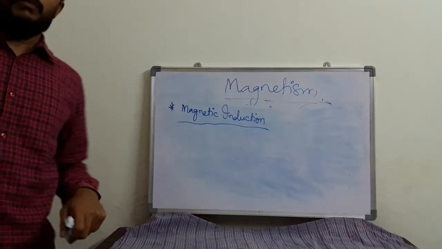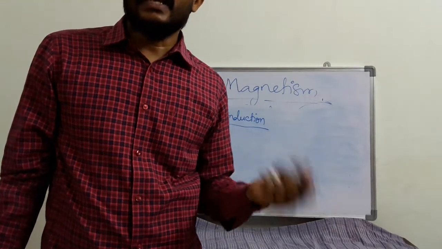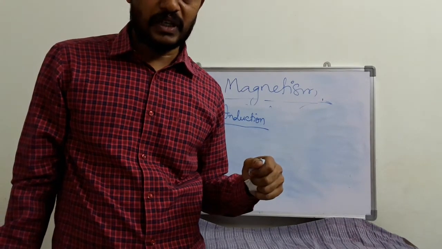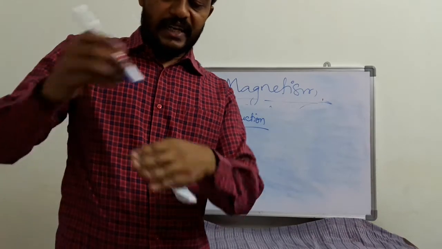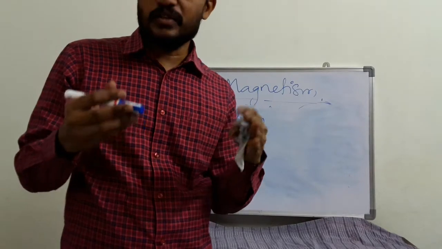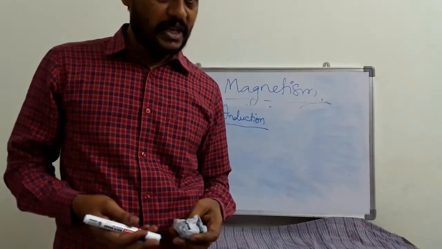So it is also one more way of making an iron or a normal material into a magnet. Okay, so up to now we observed two methods. One is direct contact, one is allowing the current to pass through that iron material. Then both became like a magnet.